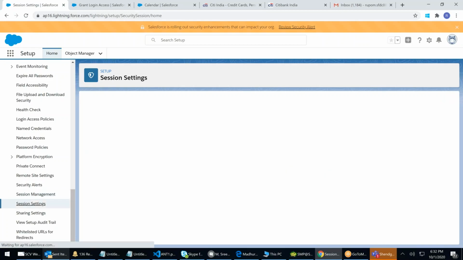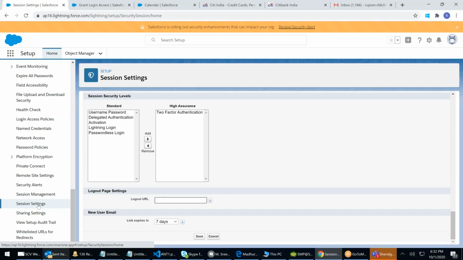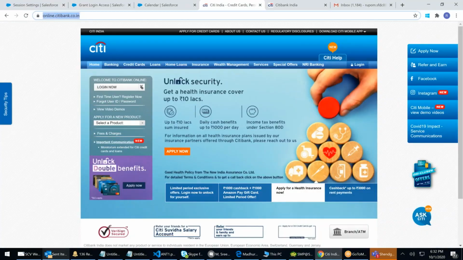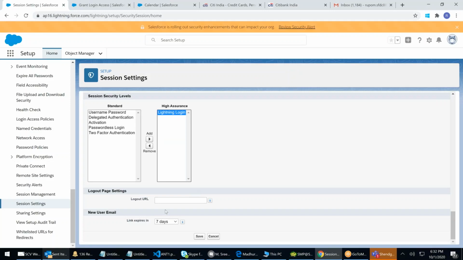Session settings. Here you can decide two-factor authentication. No, I want only Lightning login, or I want only username and password. Whenever somebody clicks on logout, where do you want to take them? I want to take you to the Citibank page. Copy this, put it here. Going forward, whenever you click on the logout button, it will take you to the Citibank page.